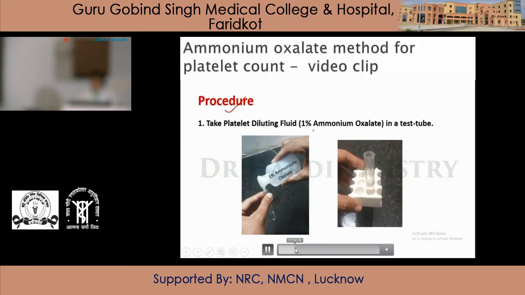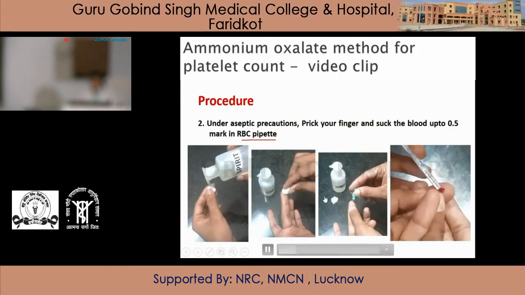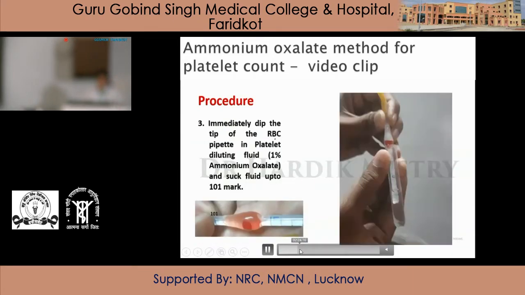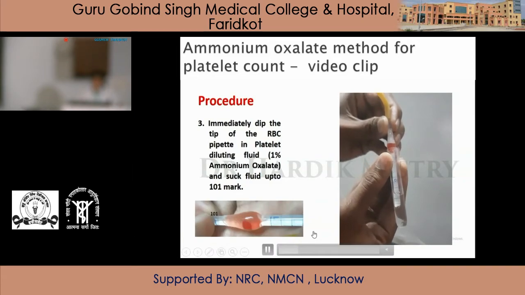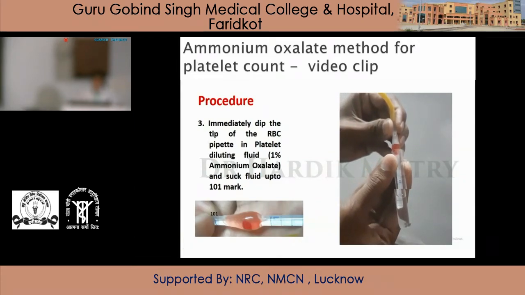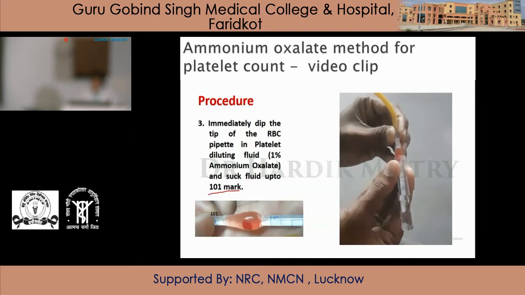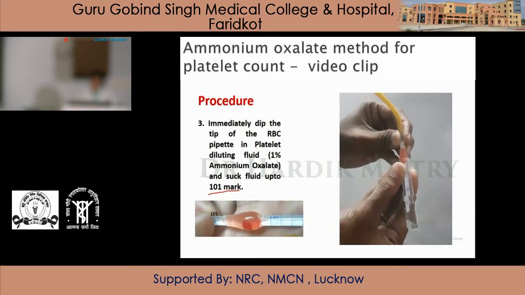Then get a finger prick done and take the blood up to 0.5 mark into the RBC pipette. Then immediately dip the tip of the RBC pipette into the platelet diluting fluid, that is 1% ammonium oxalate solution up to the mark 101. This will give the dilution of 200.